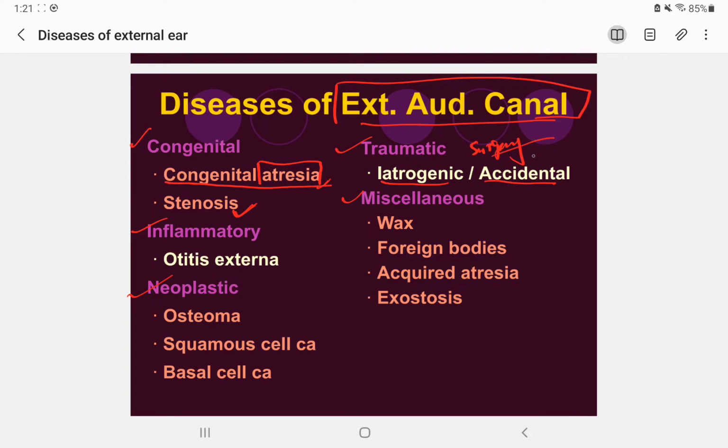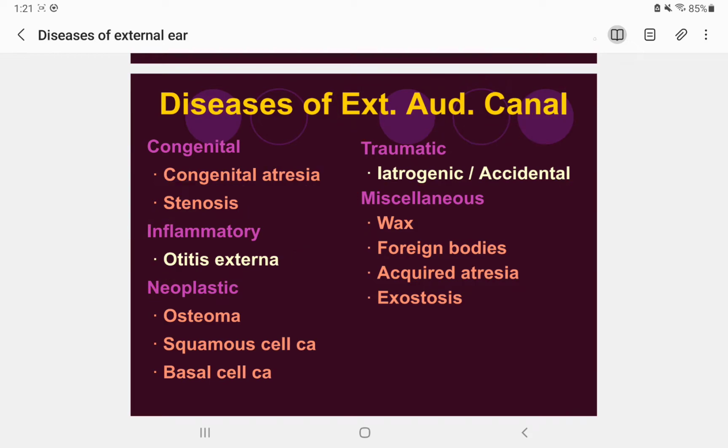If a surgeon makes some kind of mistake, not willingly, it happens, sometimes we are human beings, right? So accidentally it can happen, and it can cause disease of the EAC also. In the inflammatory disease, it can be otitis externa, OE. And in the neoplastic, it can be either osteoma, squamous cell carcinoma, or basal cell carcinoma.